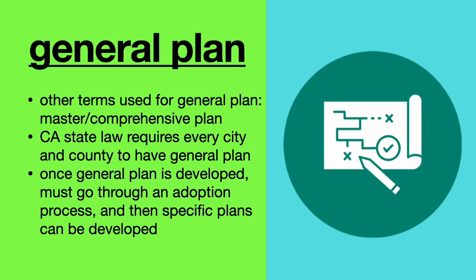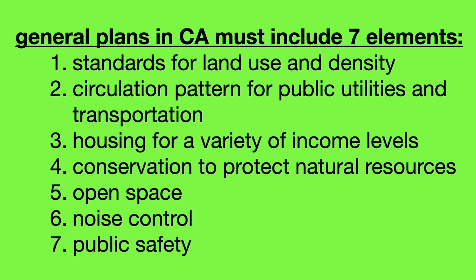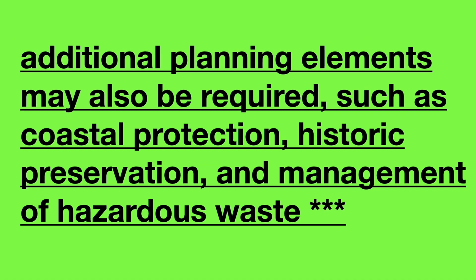Once a general plan is developed, it must go through an adoption process, and then specific plans can be developed. General plans in California must include these 7 elements: standards for land use and density, circulation patterns for public utilities and transportation, housing for a variety of income levels, conservation to protect natural resources, open space, noise control, and public safety. Additional planning elements may also be required, such as coastal protection, historic preservation, and management of hazardous waste.